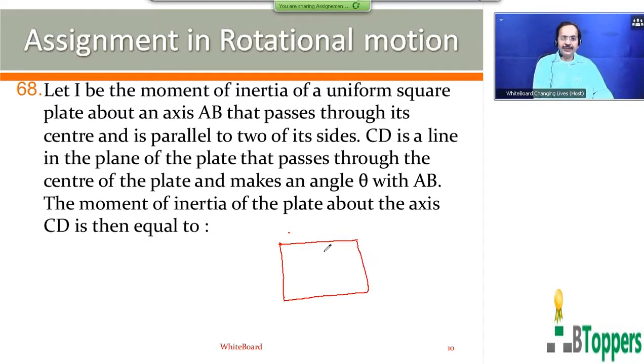Let us suppose the plate lies in the XY plane. So the axis AB passes through the center of the plate O, parallel to one of its sides. Its moment of inertia is I.